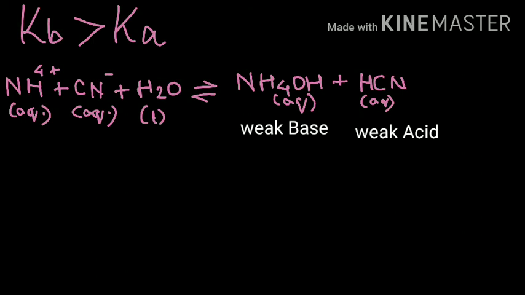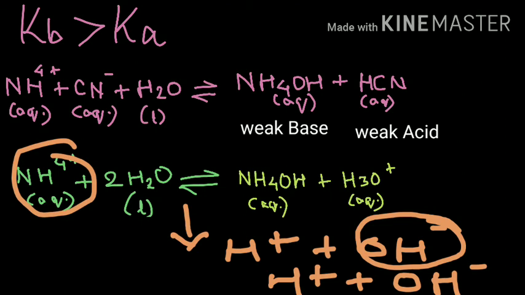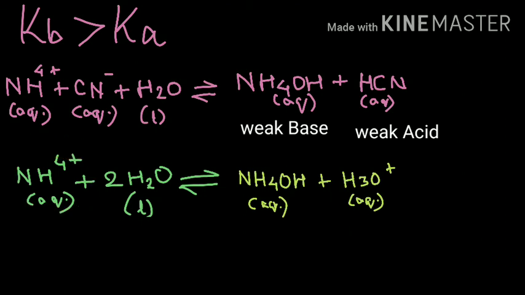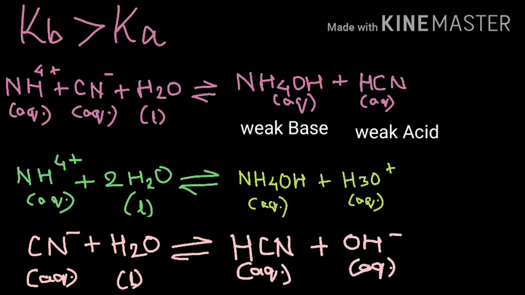Now we are going to take the individual cation and anion and treat it with water to check the hydrolysis reaction. So the first one, we are taking NH4 plus and reacting it with water. So we get NH4OH plus H3O plus ions. Now NH4OH is the weak base and H3O plus ion is the acidic component. Now when you carry out the hydrolysis reaction between CN minus ions and water, you will get the formation of weak acid HCN along with OH minus ions.